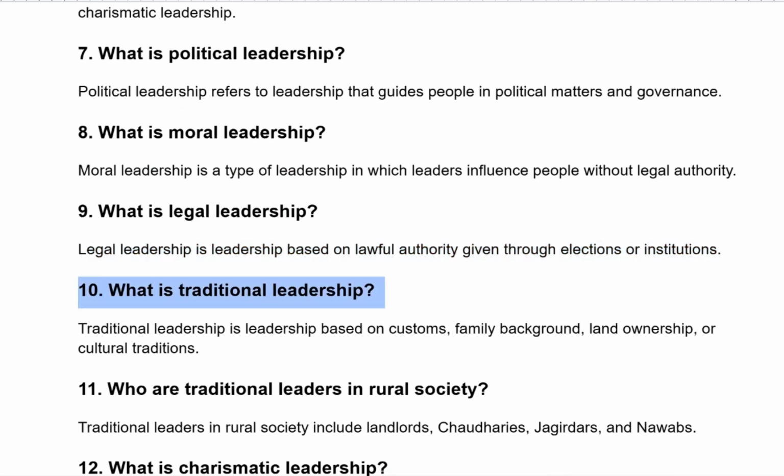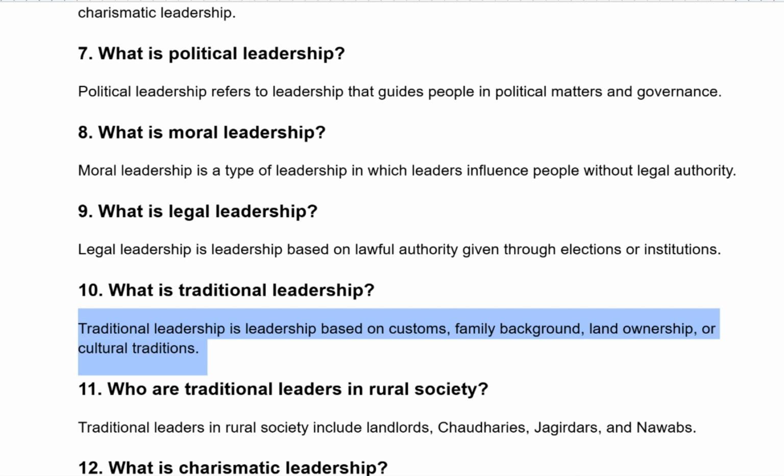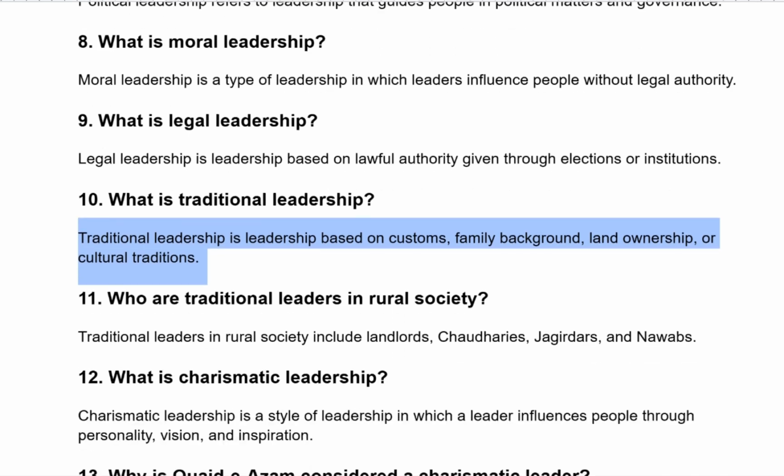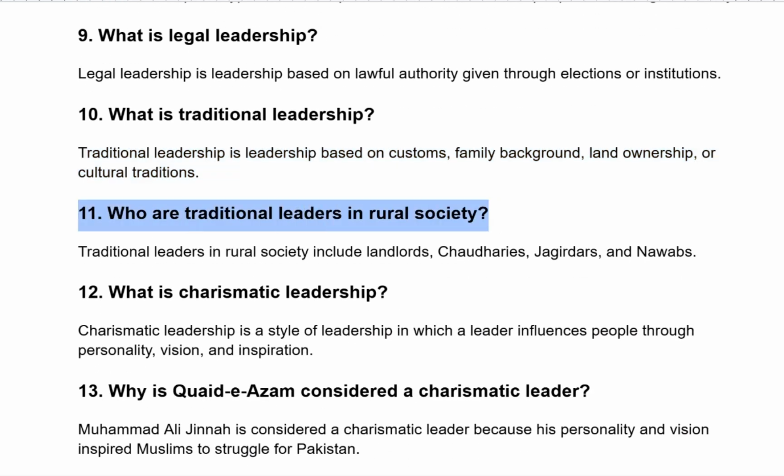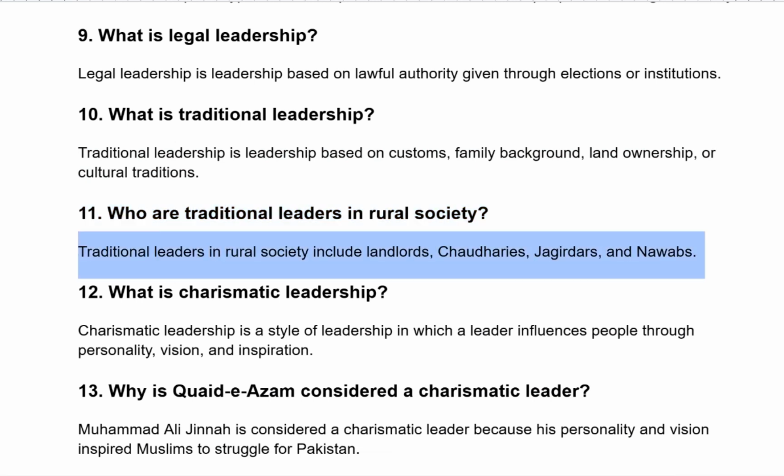What is traditional leadership? Traditional leadership is leadership based on customs, family background, land ownership, or cultural traditions. Who are traditional leaders in rural society? Traditional leaders in rural society include landlords, chaudharis, jagirdars, and nawabs.